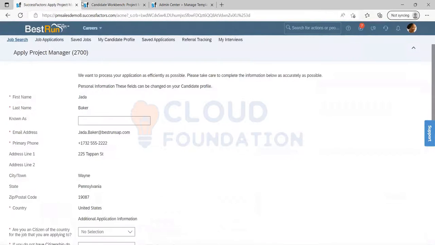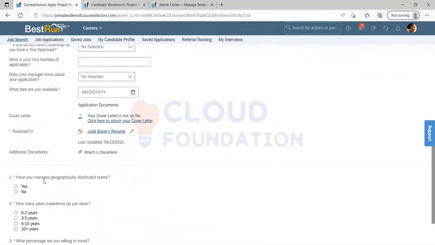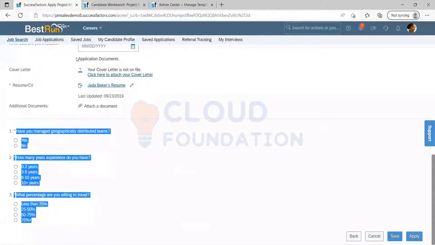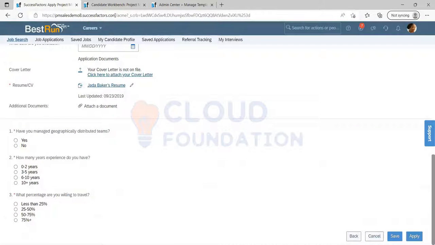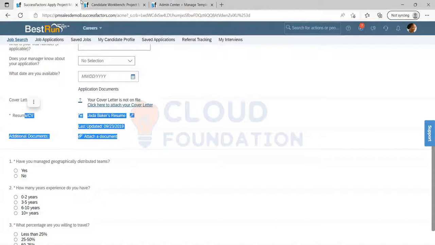But only the application, or can I see more? You can also see the questioning part, right? These are all coming from the job requisition. What about this? Sorry, can you go back to the second tab?